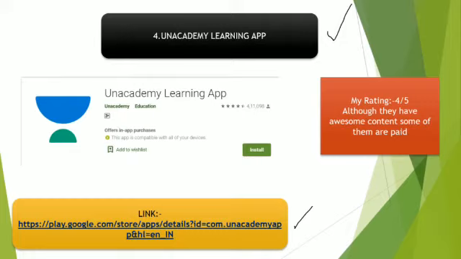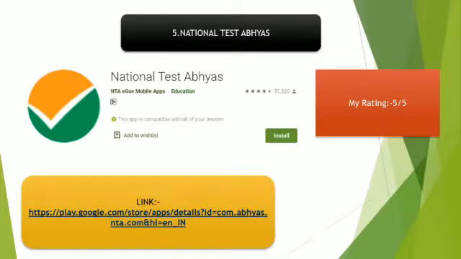So according to me, I'll just rate this app 4 out of 5 because they are not too great. Okay, so they have Unacademy Plus where they are charging fees. Although they have some awesome content, you just check this out. They have awesome content for free, but some of them are paid. I don't like all those paid apps.